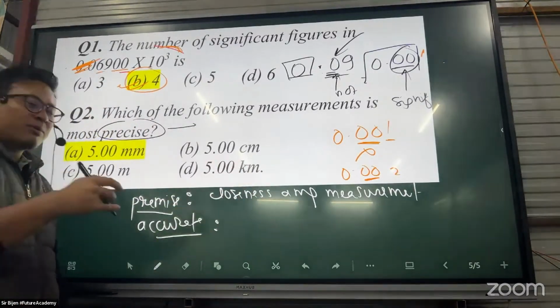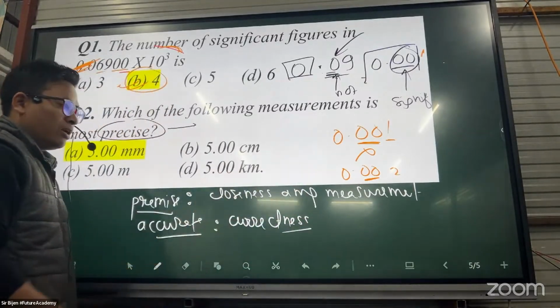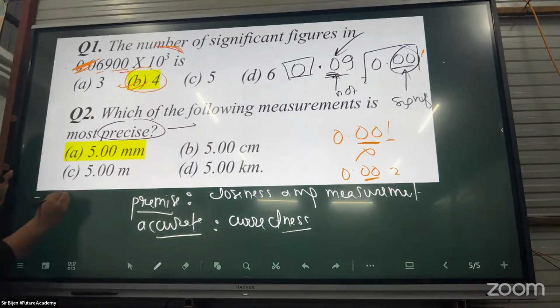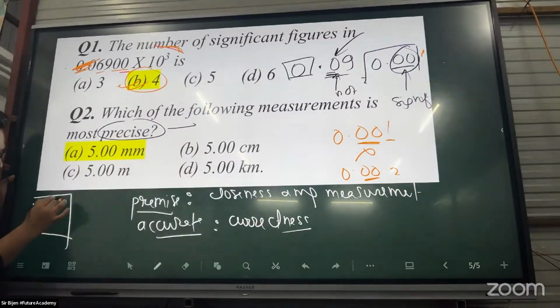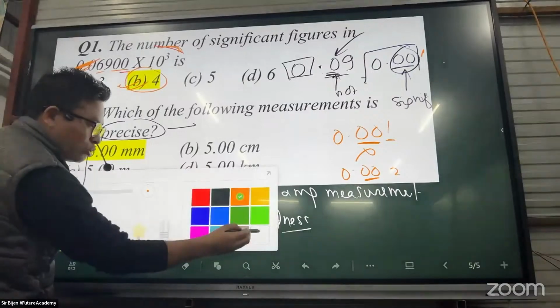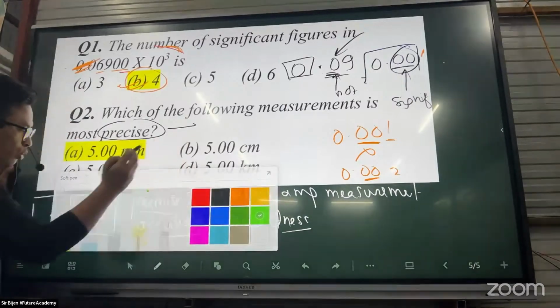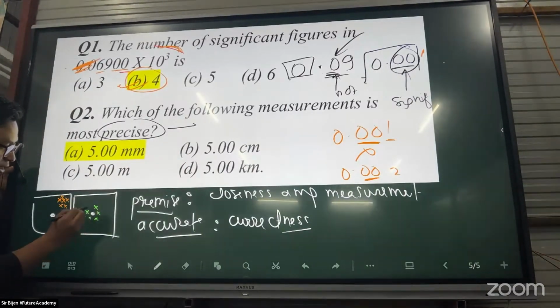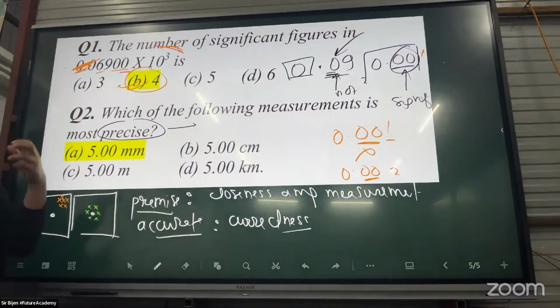Accurate means correctness. In the diagram, you can see the correct values. Preciseness is very important. In measurement, what we want is both precise and accurate. Good.